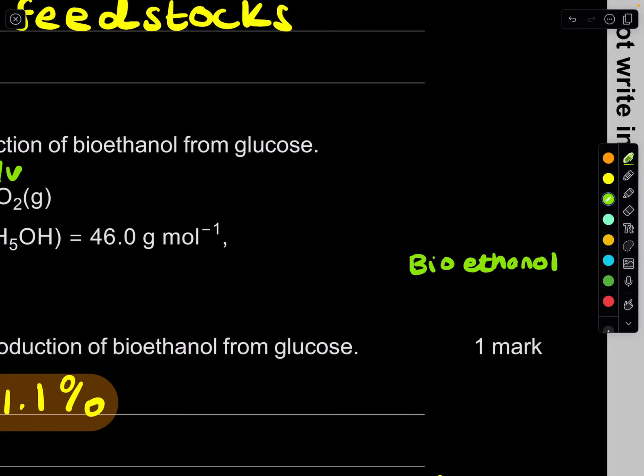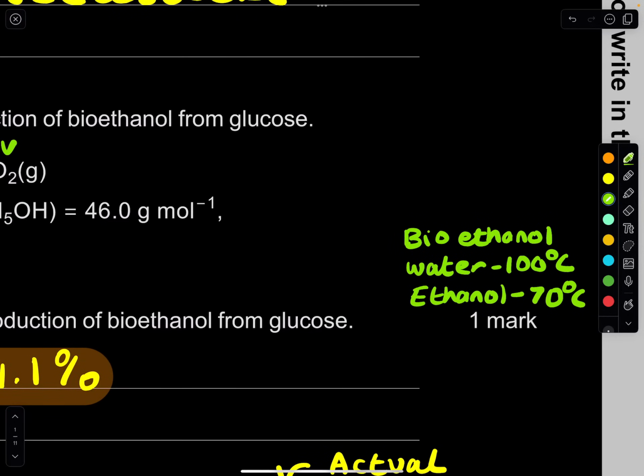It's a mix of water and actually pure ethanol. Now, if you don't realize, ethanol has, I think, around 70 degrees Celsius as its boiling point, whereas water is, of course, 100 degrees Celsius. Now, when we use distillation, in the new study design, we make sure it's between that range. Let's say we use 85 degrees Celsius.